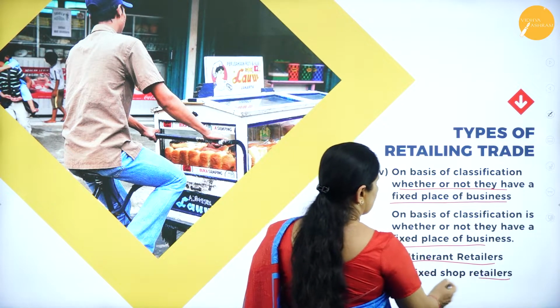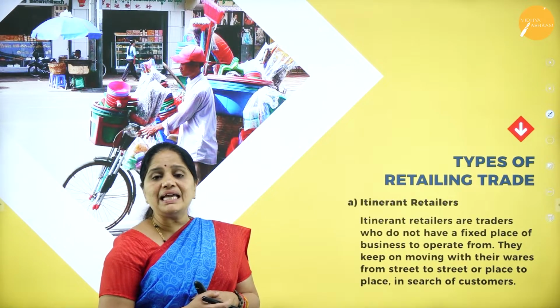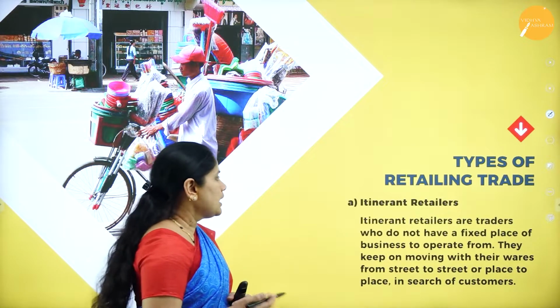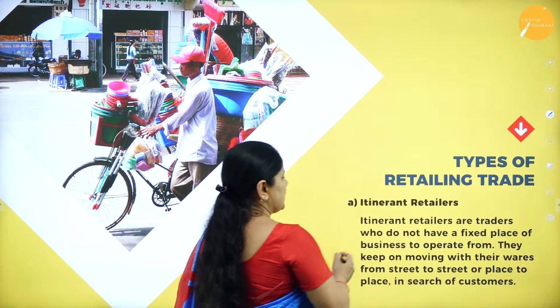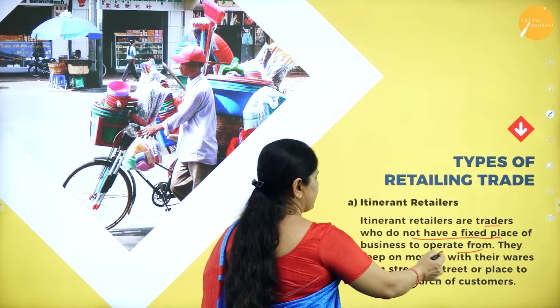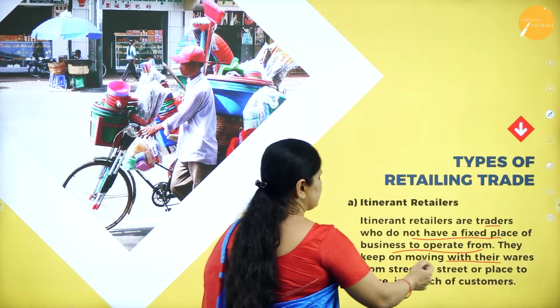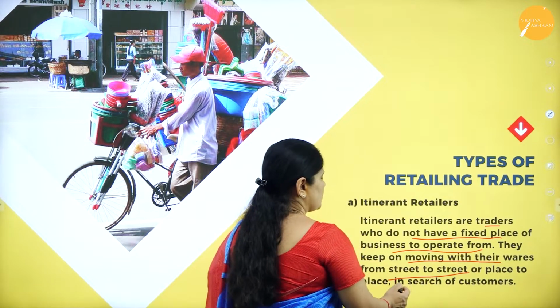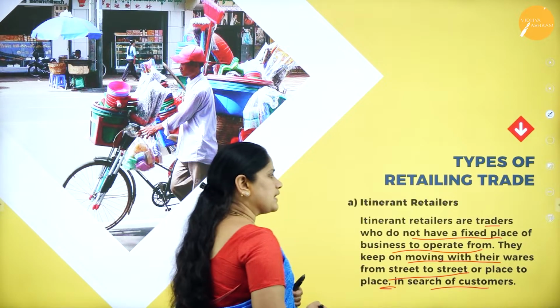Now, let us look into what we mean by itinerant retailers. Itinerant retailers are traders who do not have a fixed place of business to operate from. They keep on moving with their wares from street to street, place to place in search of customers.